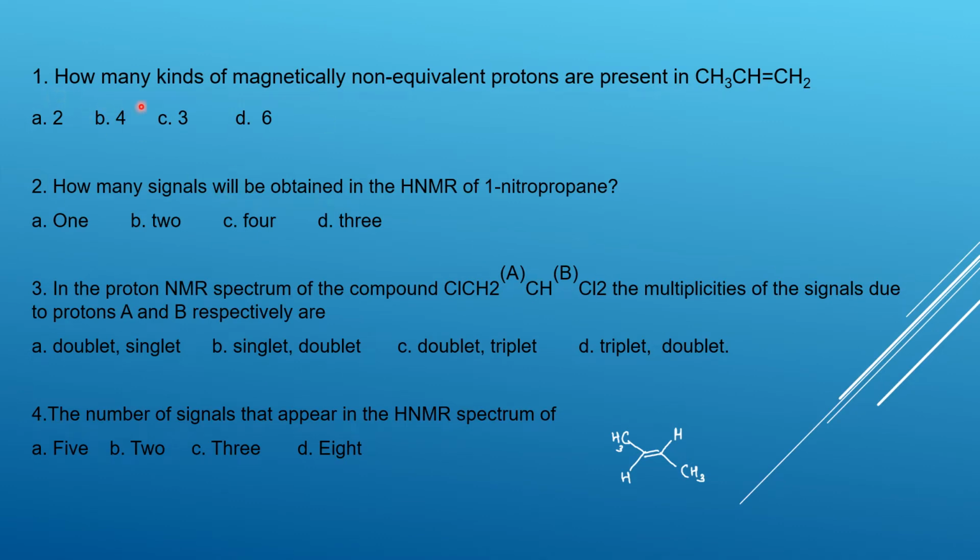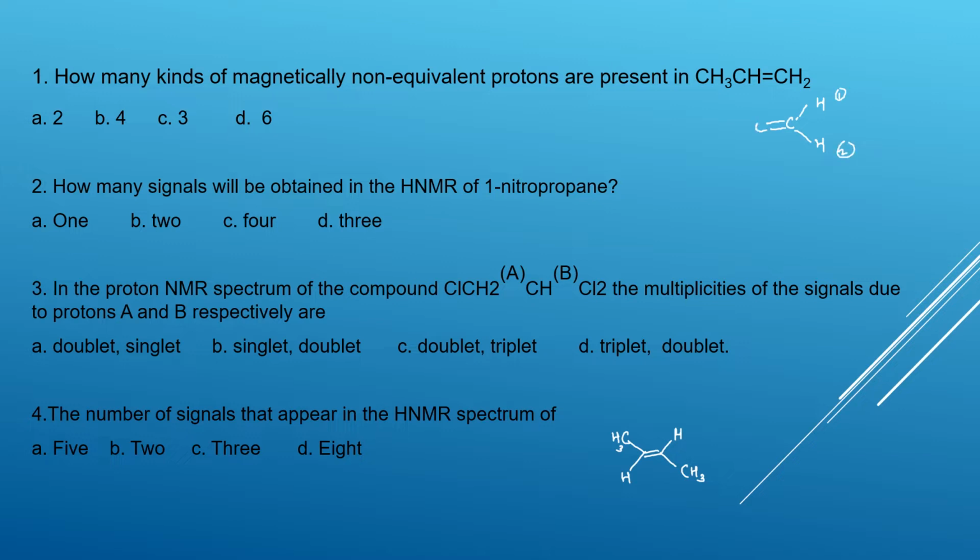First question. How many kinds of magnetically non-equivalent protons are present in 1-propene? Okay, well, this is the 1-propene. In this compound, you just check it. I'll take the pen and I'll write it for you, so it's very clear for you. See here, 2 hydrogens are attached to that. So double bond C, 2 hydrogens are like this. So if it is so, then we have to include this as 1 and this as another 1.